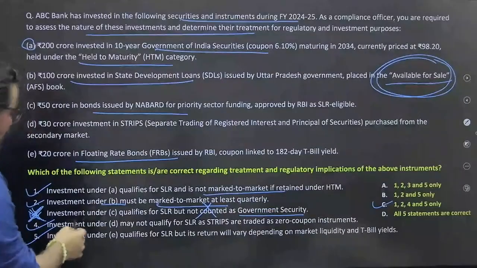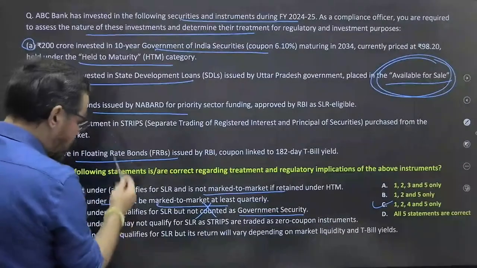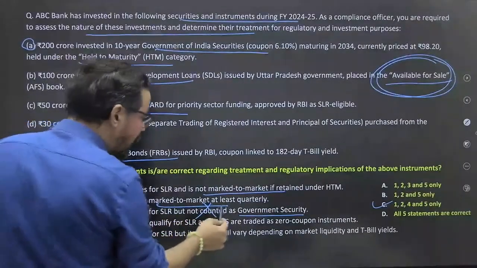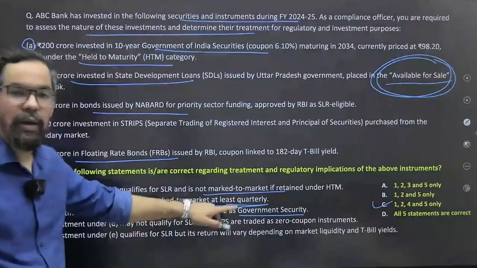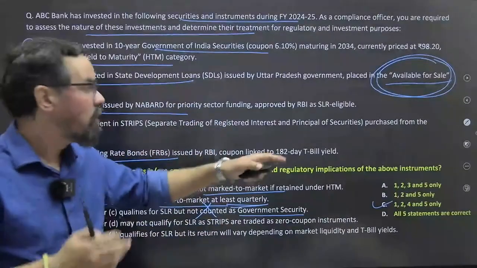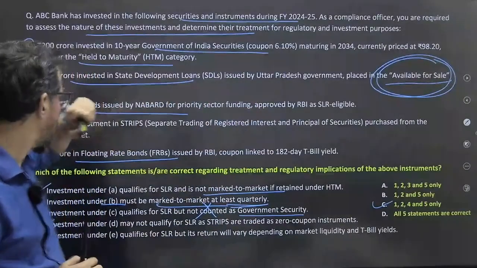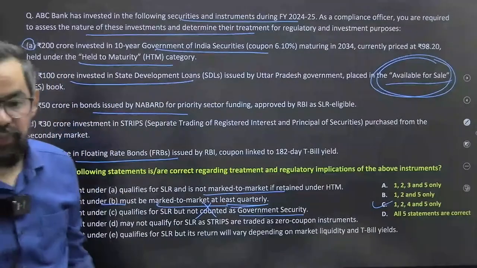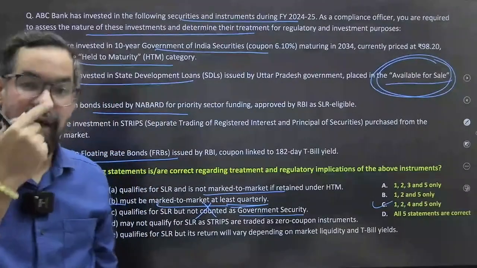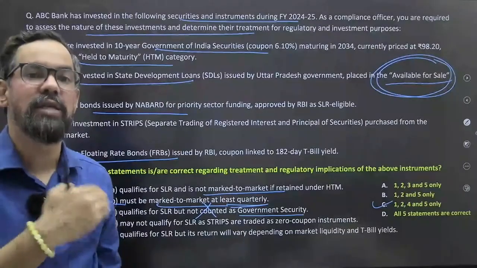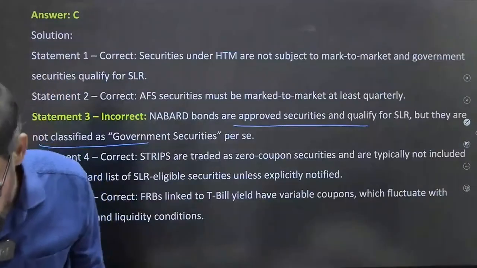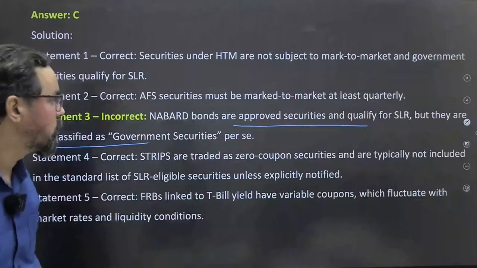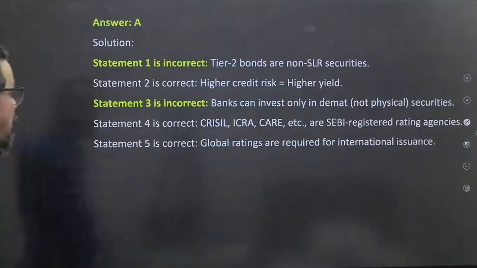Statement 2, investment under B must be marked to market at least quarterly. Why is it quarterly? Because we have kept them for sale purpose. So state development loans under Uttar Pradesh government and all, that is the one. If those bonds are linked with some floating rate, then if there is any change, you have to adjust those. That's why it is. Santosh sir, for your query.